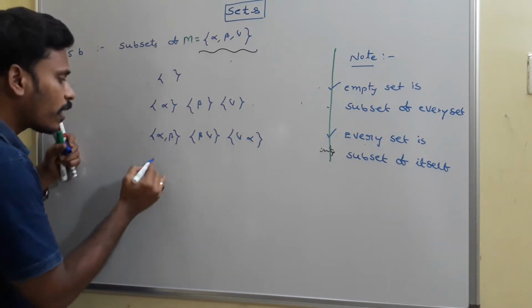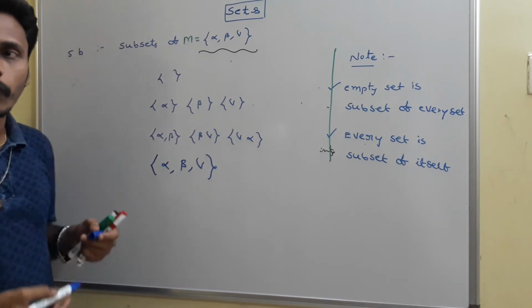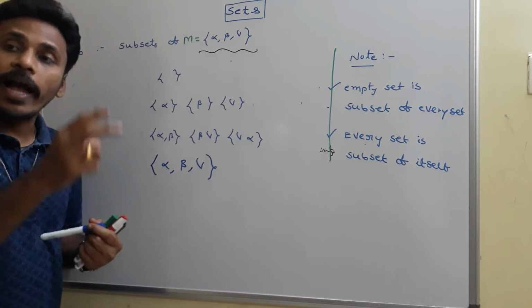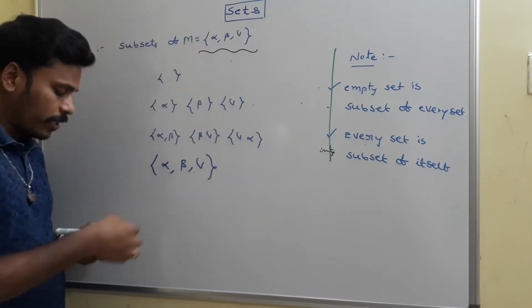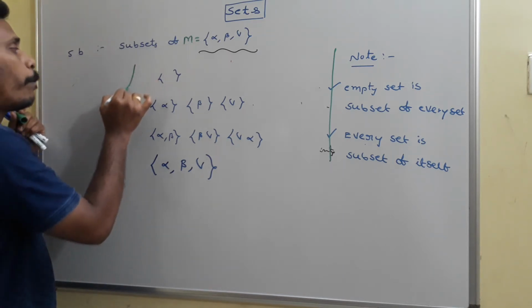And if you enclose all these subsets again in a set,